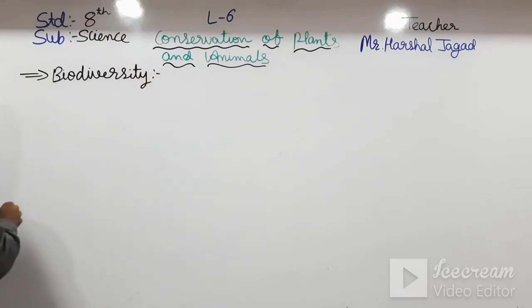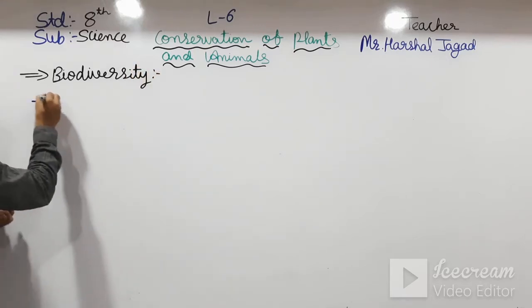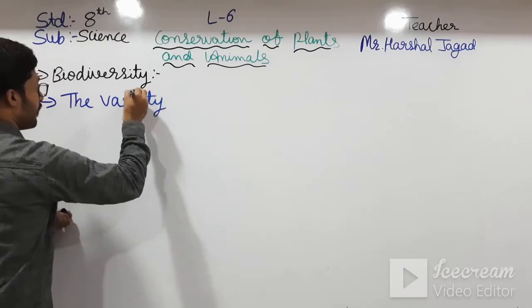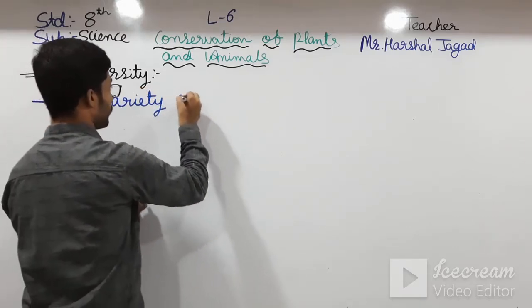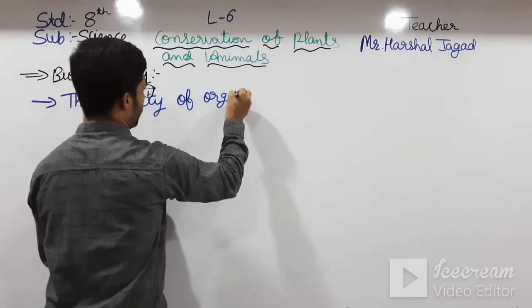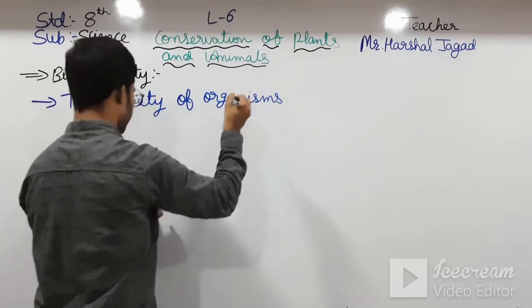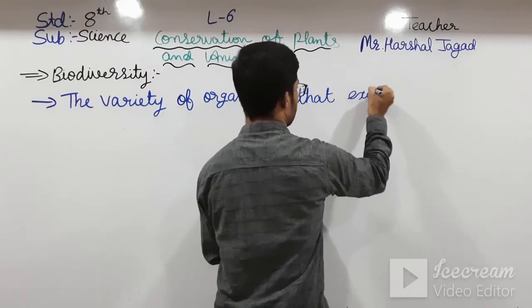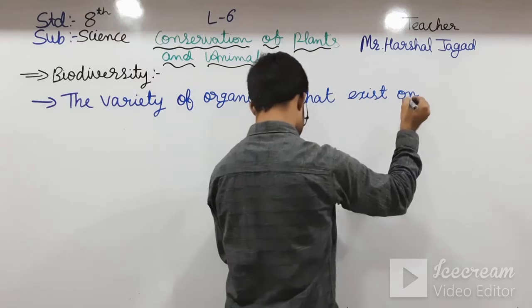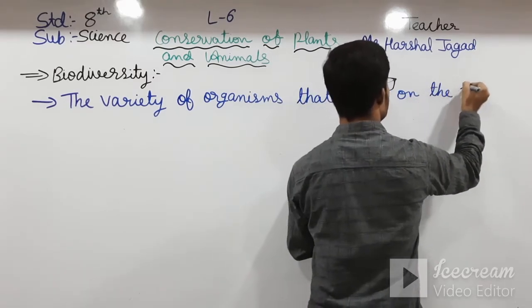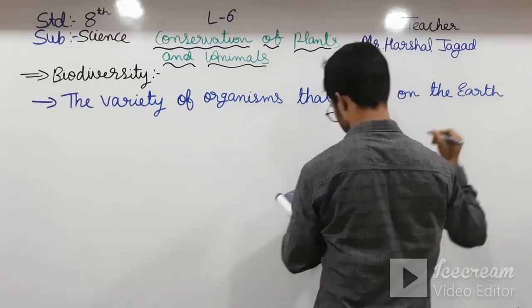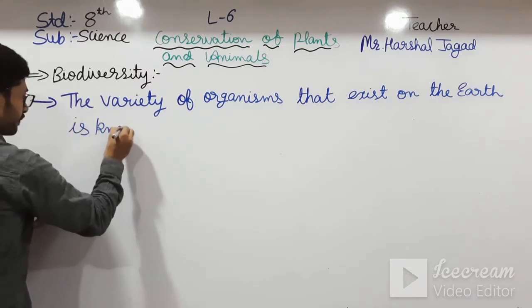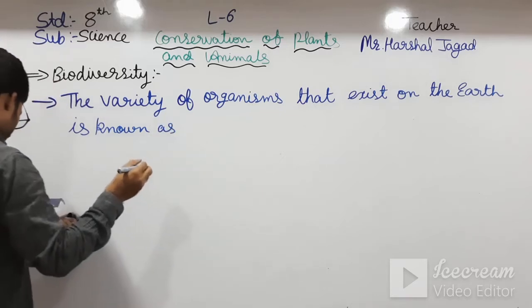Biodiversity. So, what is biodiversity? The variety of organisms that exist on the earth is known as biodiversity.